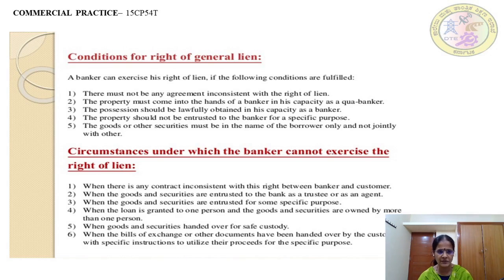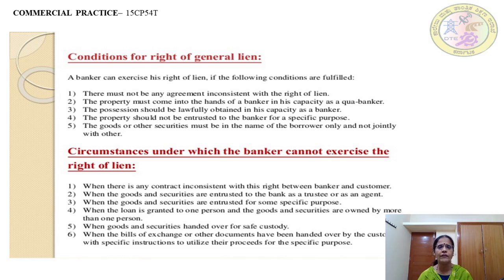What are these circumstances? When there is any contract inconsistent with this right between the banker and customers. See, what I was able to understand is the first point was conditions for right of general lien. That means you can exercise your general lien under the following conditions. But there are conditions and circumstances under which you cannot use the right of lien. What are those conditions then? Those conditions are when there is any contract inconsistent with the right.